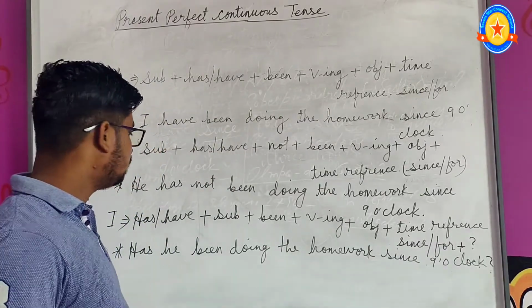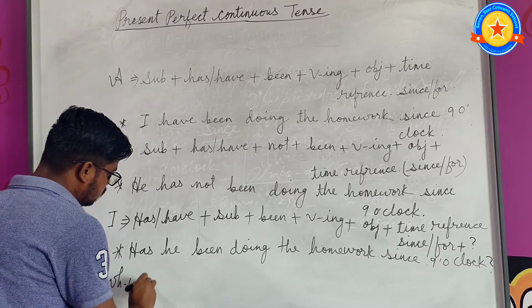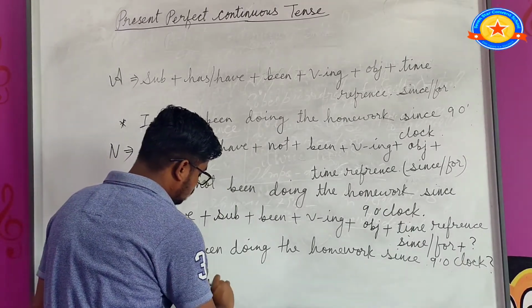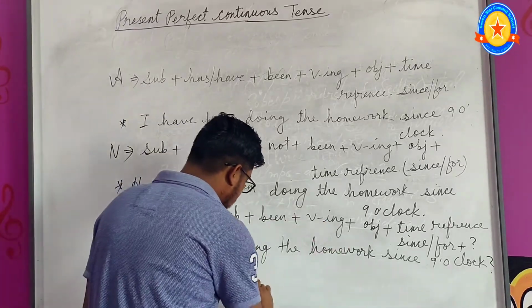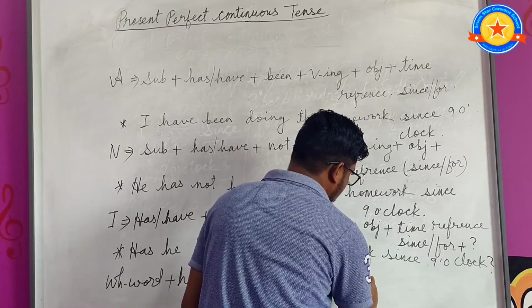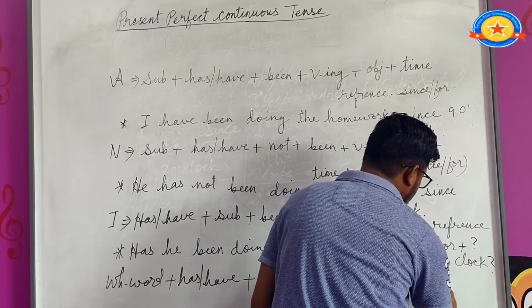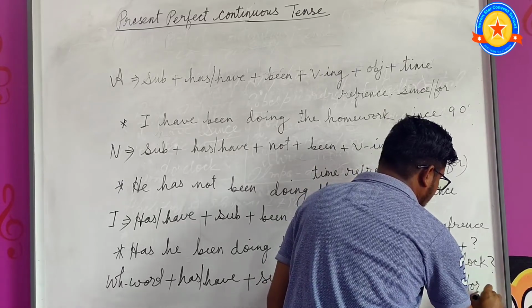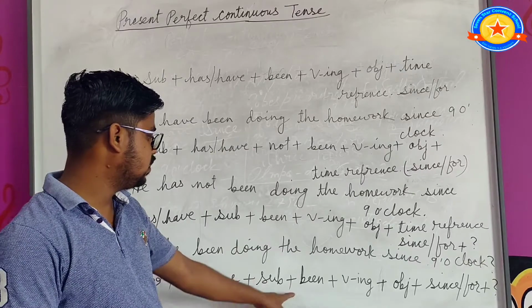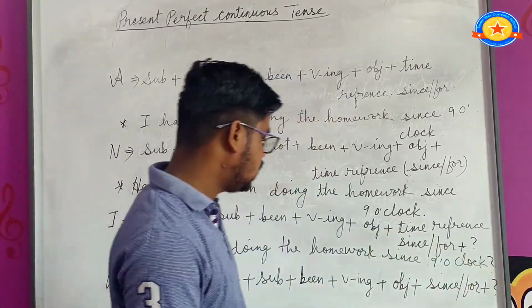Now I will tell you WH word type interrogative sentence. So first WH word plus has or have plus subject plus been plus verb ing form plus object plus since or for, that means time reference, plus question mark. Okay, WH word plus has or have plus subject plus been plus verb ing form plus object plus time reference, that means since or for, plus question mark. Let me show you one example.